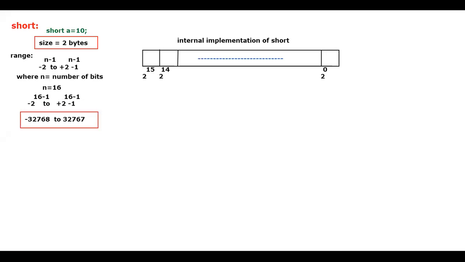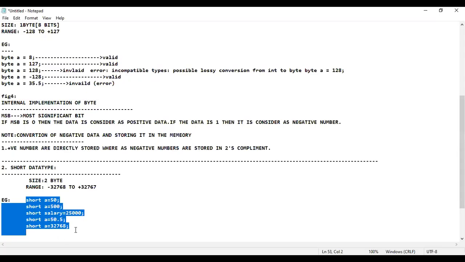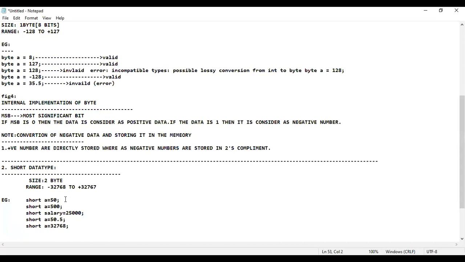So I'll give some points now. Do copy it. So let me go to the notes part. Let me go there. So observe now. These are the examples. Quickly tell me which are the valid and invalid ones.